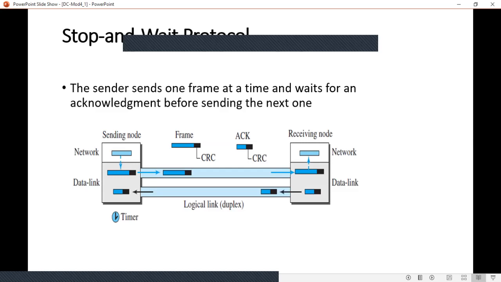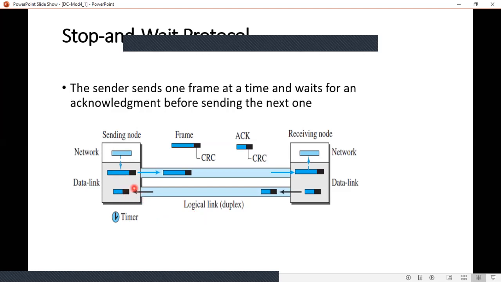It uses both flow control and error control. In this protocol, the sender sends one frame at a time and waits for an acknowledgement before sending the next frame. Now at the sending node, the data link layer receives a packet from the network layer.